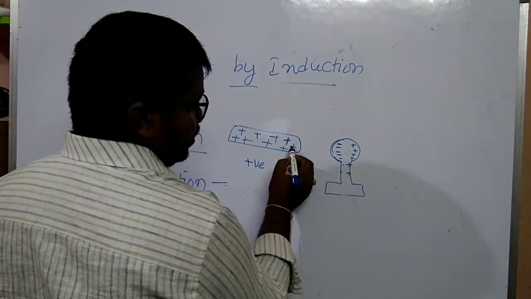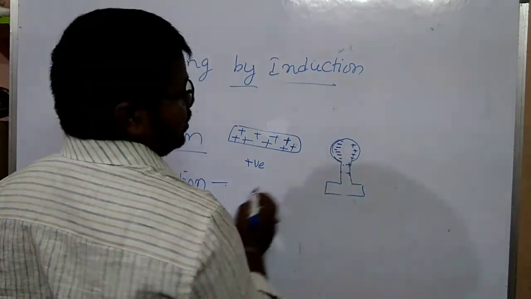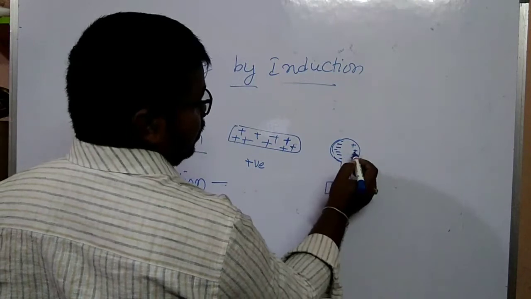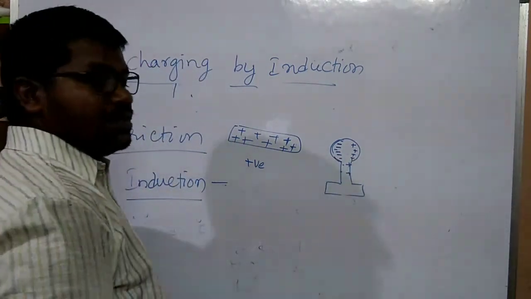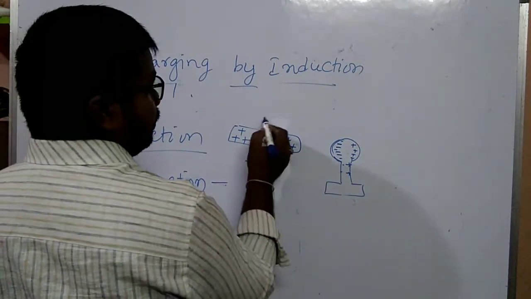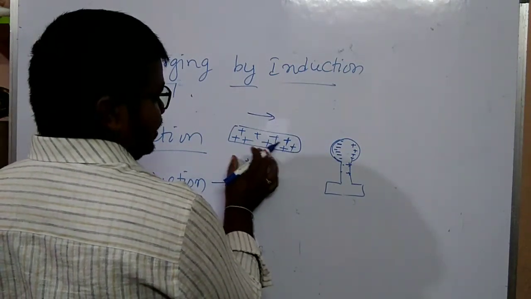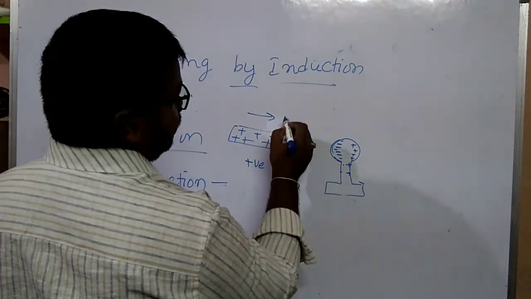Because the positive charge attracts the negative charge, and due to repulsion the positive charges move away from the negative charge body. The approach of the positive glass rod towards the uncharged body is step 1.